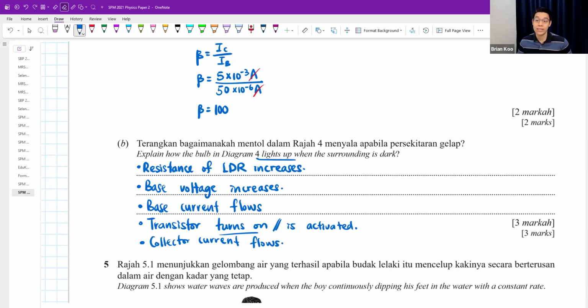I can ask you 4 marks, you can also get 4 out of 4. I can ask you 3 marks, you will get 3 out of 3. Right? So any 3 out of 5 points here, you got it. It is full marks already. Yeah, any 3 out of 5.